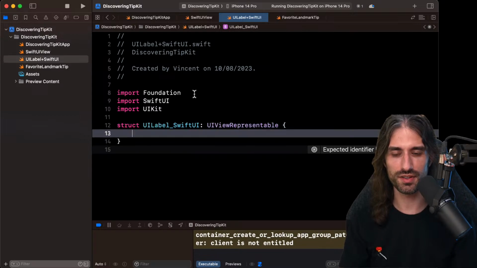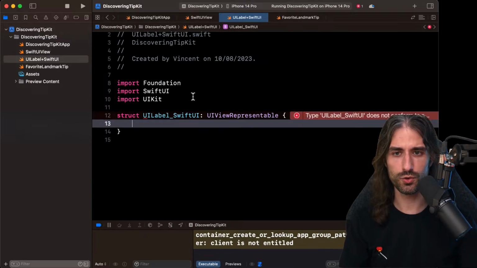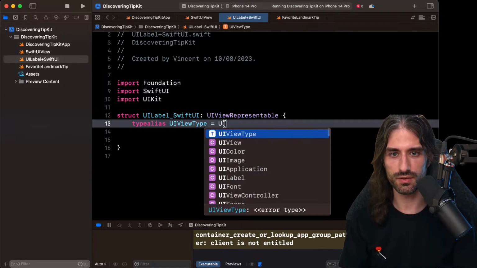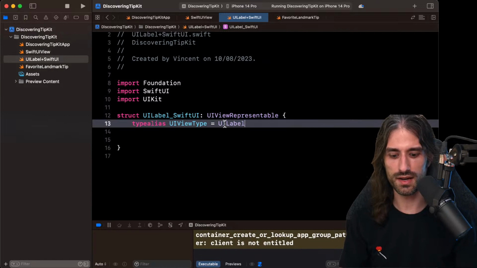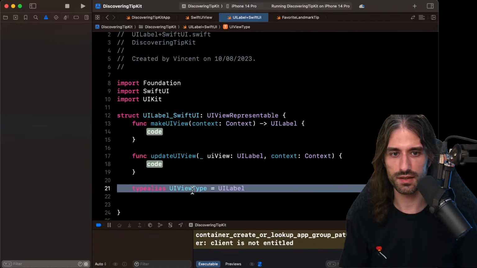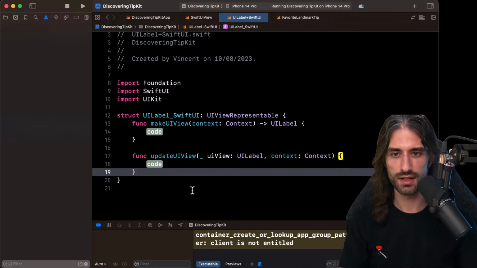So UI view representable. And how do I set this? So I'm gonna want to store like some kind of text. But first, let's say, okay, so it's gonna be a UI label like that. Okay, can get rid of this now.